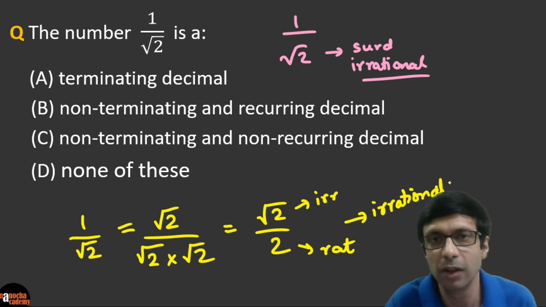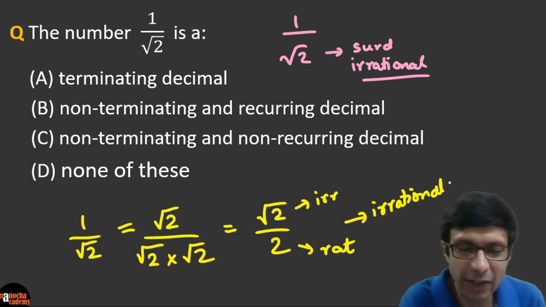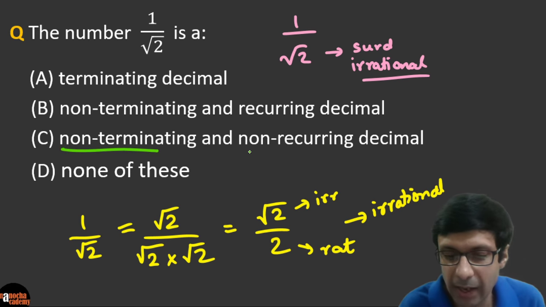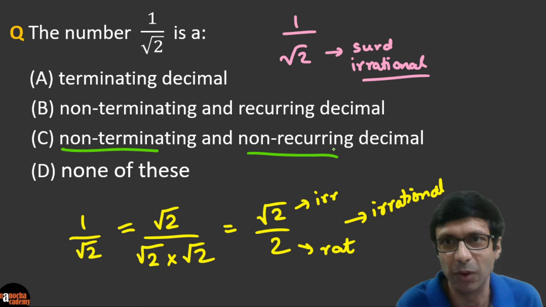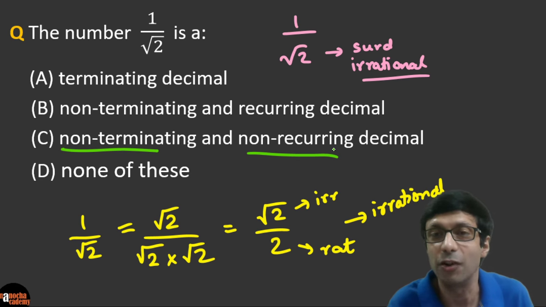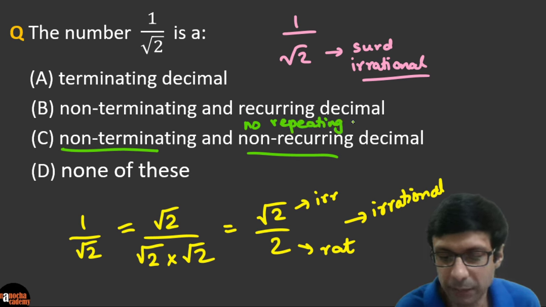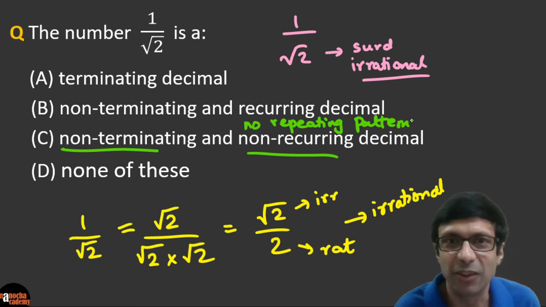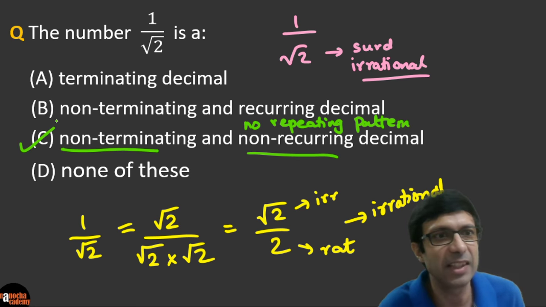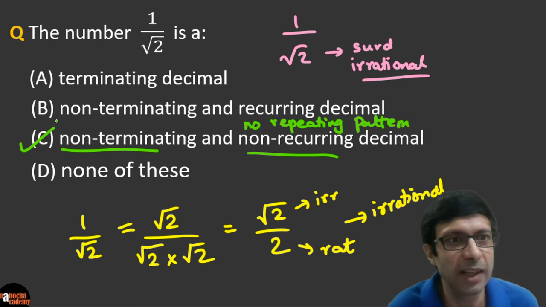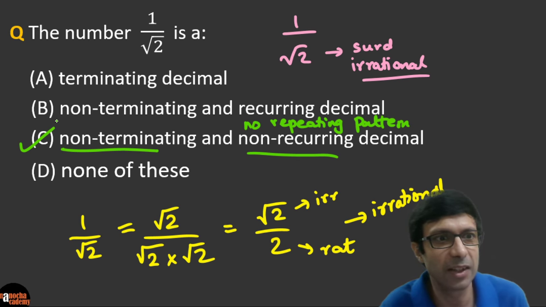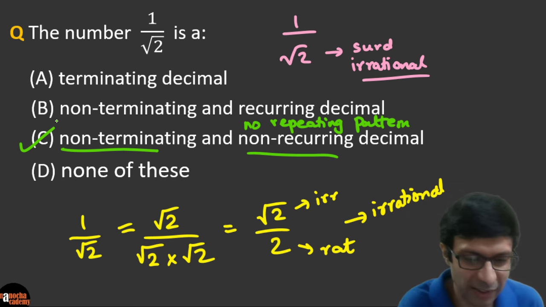And try this question. So what is the option here? The correct option is, because an irrational number is a non-terminating and non-recurring decimal, right? Irrational numbers, remember, are non-terminating and non-recurring, which means they do not have any repeating pattern. So excellent, guys. The right answer is going to be C. I see a lot of you are having option C. So that's very good. The correct answer is option C here. Excellent.